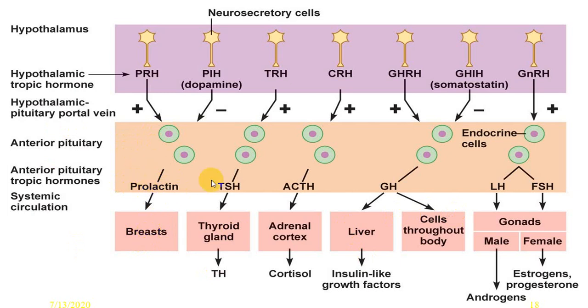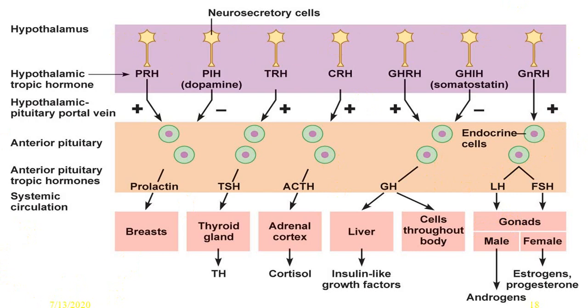Prolactin will act on breast tissue, TSH will act on thyroid gland, ACTH will act on adrenal cortex, growth hormone will act on liver and other cells of the body, FSH and LH will act on gonads, both in male and female. These are all the different types of hormones. These are what we call neurosecretory cells.